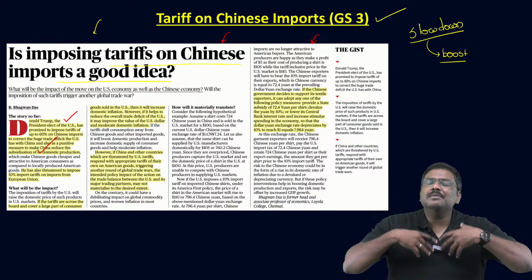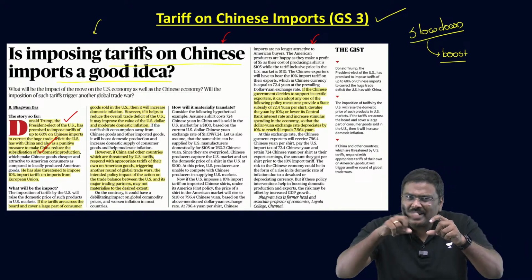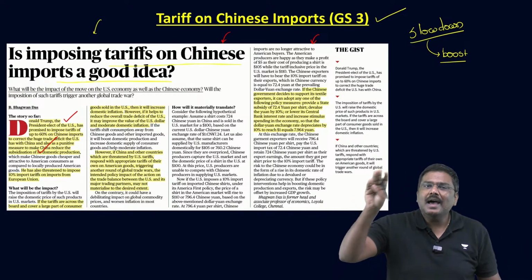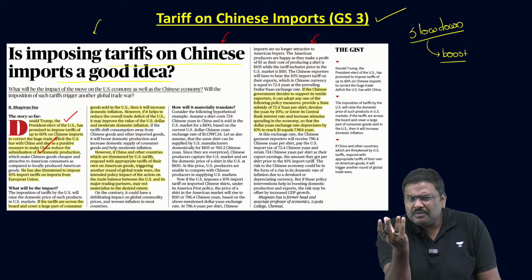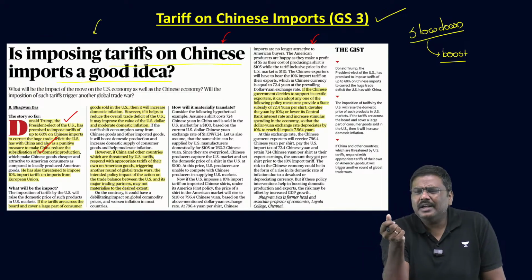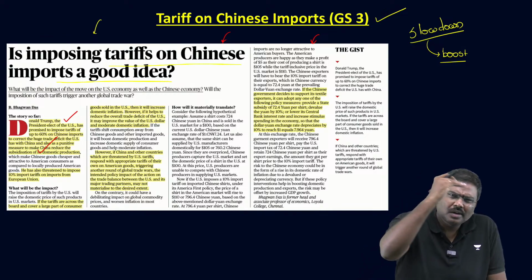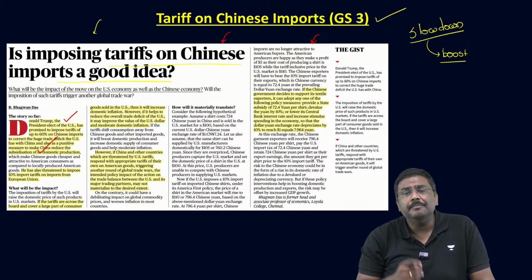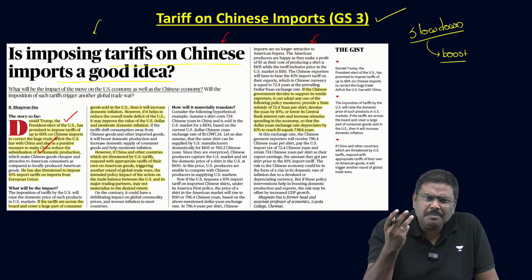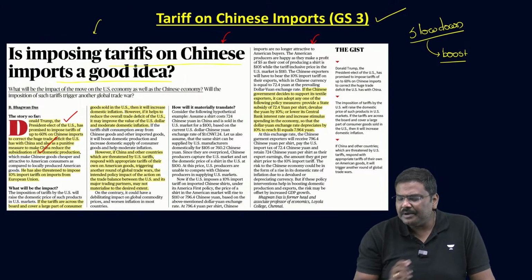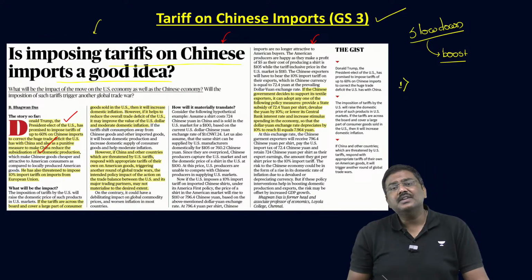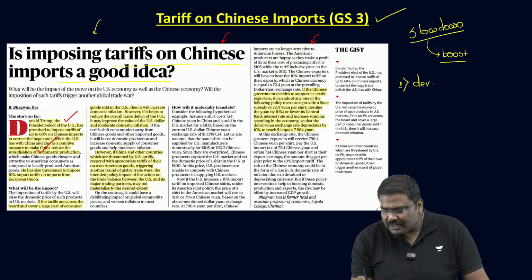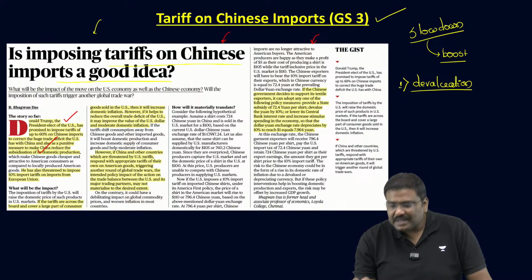Although I'm discussing this from the context of China, you can generalize it and remember this as a policy that is available for the exporting country to reduce the impact of tariffs imposed by the importing country. What are the measures? What are the policy solutions? Point number one, the exporting country's government can go for devaluation of their domestic currency.